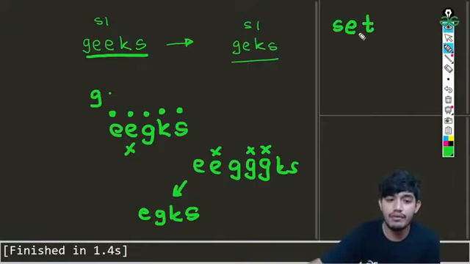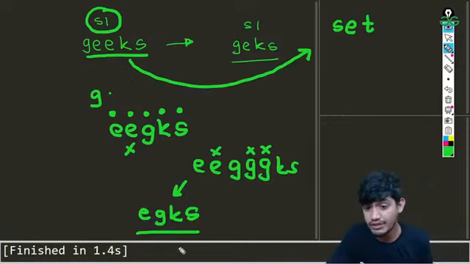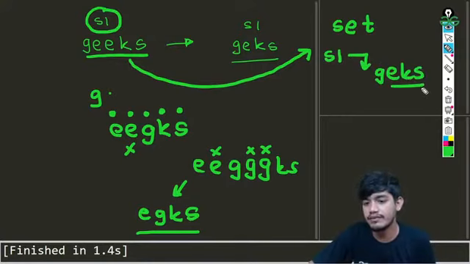For example, if we make a set from this string s1, we'll be getting this for sure, because a set cannot store duplicate values. It always takes the unique values. So if we make the set for s1, we'll be getting the answer which we want. It will be something like this.